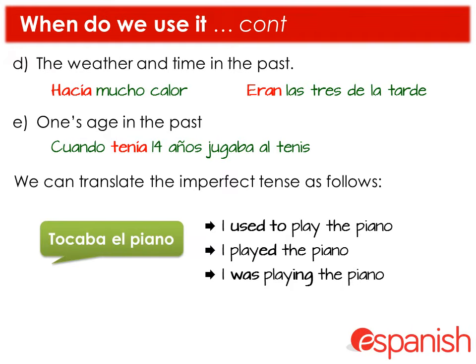Now we can translate the imperfect tense as follows into English. So there are 3 ways. Tocaba el piano could be I used to play the piano. It could be I played the piano, but meaning on more than one occasion on a regular basis, or I was playing the piano. So be careful when translating back into English.